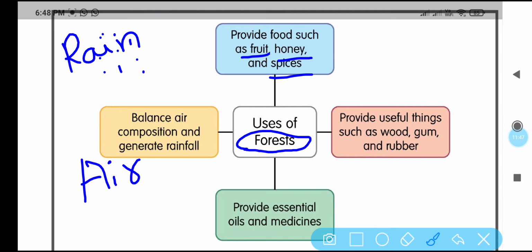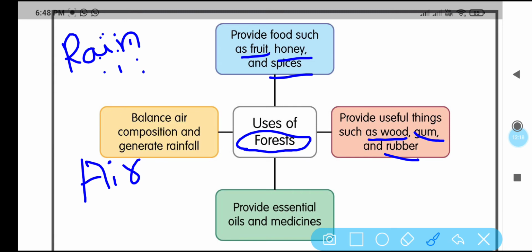So there is a balance between plants and animals. That is occurring due to forest. Due to the plants only, the balance is taking place in nature. And they are also giving us wood, they are also giving us rubber and gum. These all the different things we are getting from trees in the forest.